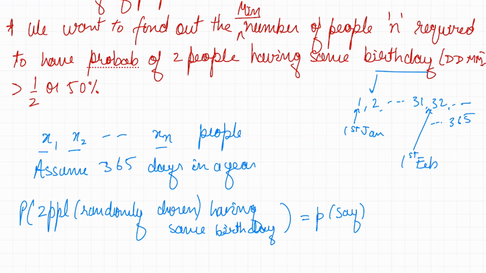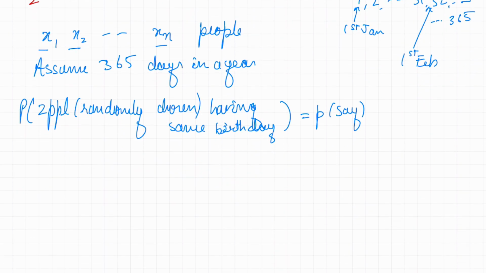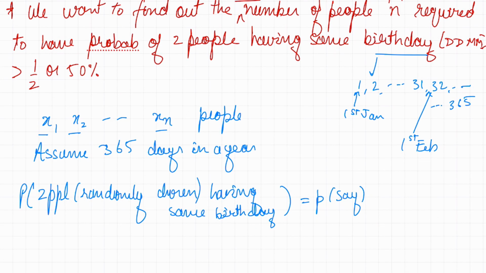All right, so the first hint here is instead of solving for P, which is two people randomly chosen having the same birthday, solve for the opposite. So what I mean is, in the question we want this probability to be greater than 50%, as we had indicated here. This is what we're looking for.